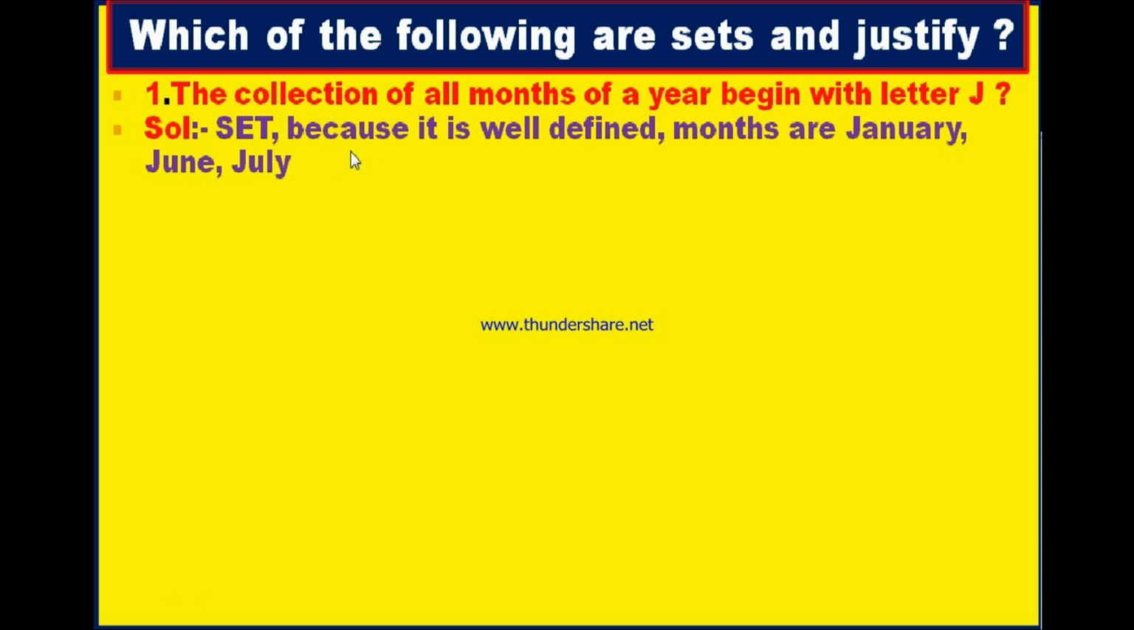If you bring August, you can say that August does not belong to this collection as it does not start with J. If you say March, March does not belong to this collection as it doesn't start with J. If you say July, July belongs to this collection as it starts with J. Therefore, it is well defined, and since it is well defined, it is a set. The months are January, June and July. How many elements are there in this set? There are 3 elements: January, June and July.